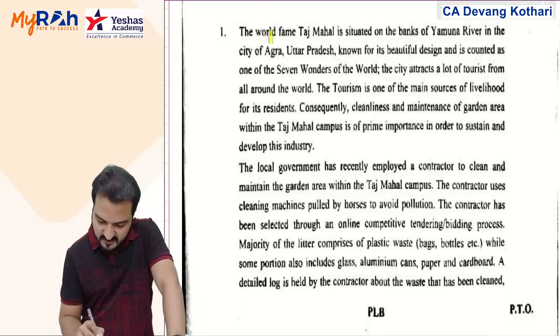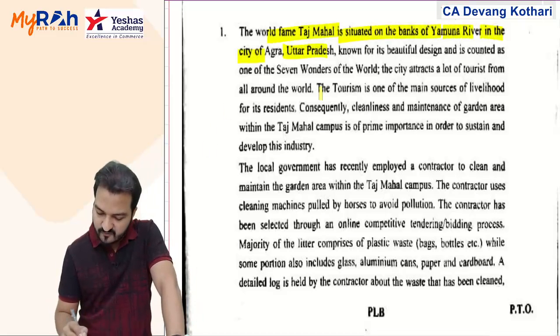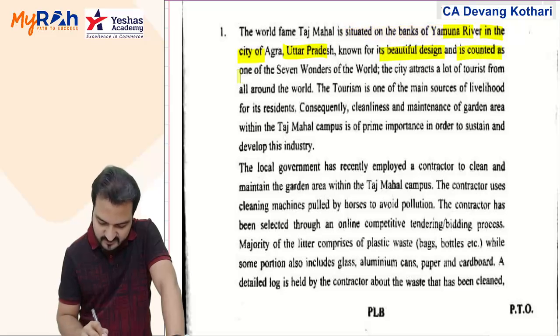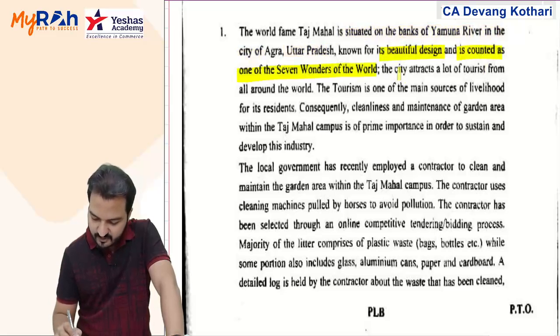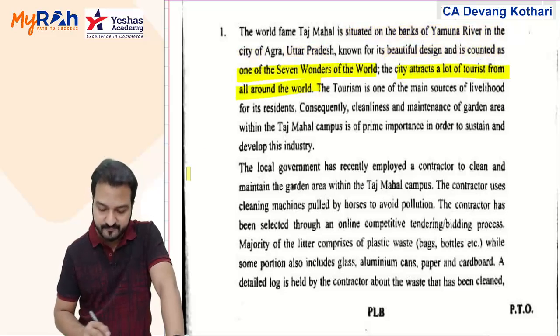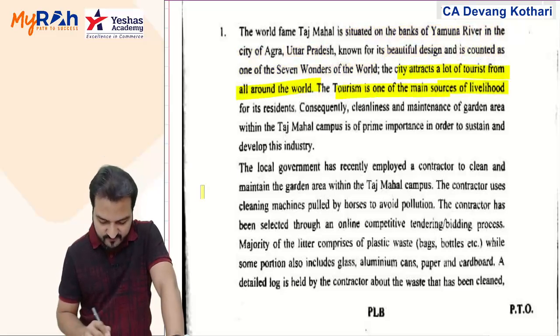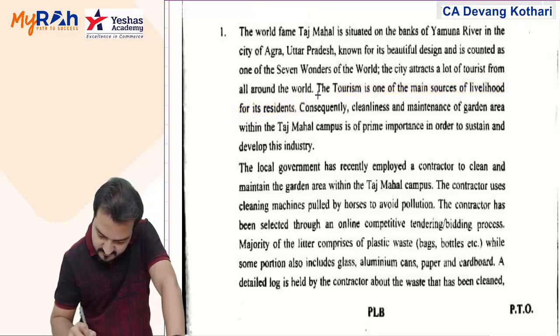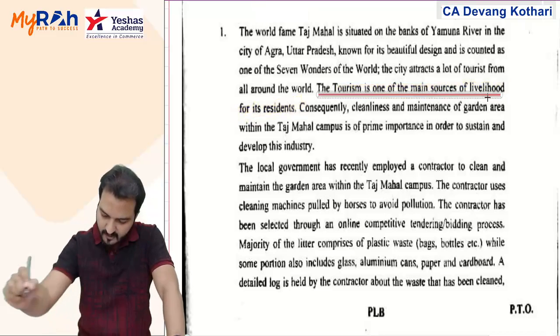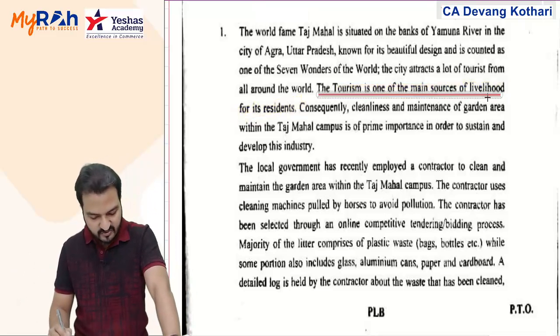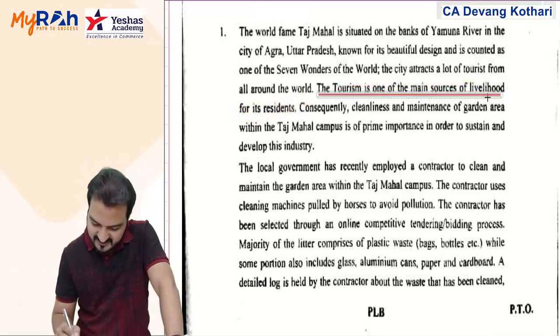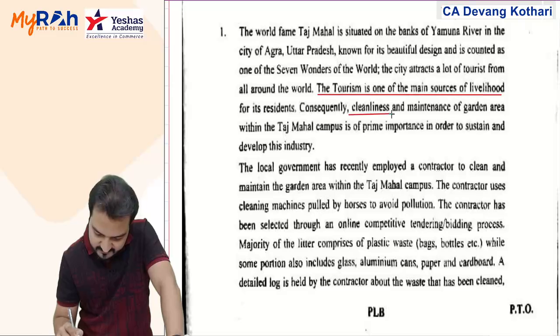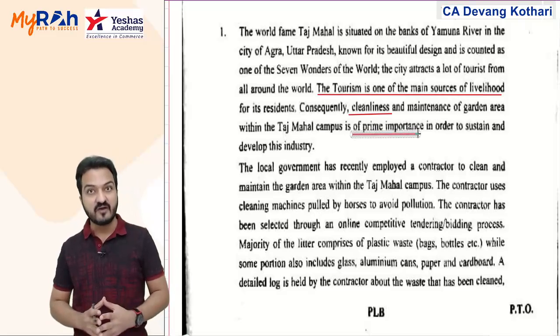Question 1. The world famous Taj Mahal is situated on the banks of Yamuna River in the city of Agra, Uttar Pradesh, known for its beautiful design and counted as one of the 7 wonders of the world. The city attracts lots of tourists from all around the world. Tourism is one of the main sources of livelihood for its residents. I'll keep highlighting a few things. Consequently, cleanliness and maintenance of garden area within the Taj Mahal campus is of prime importance in order to sustain and develop this industry.